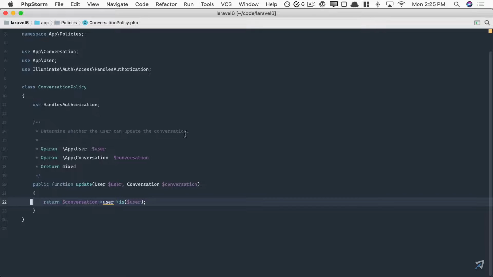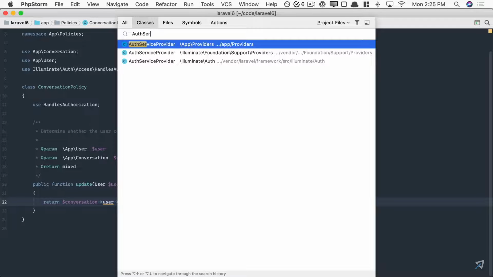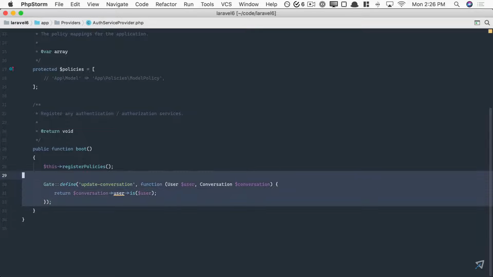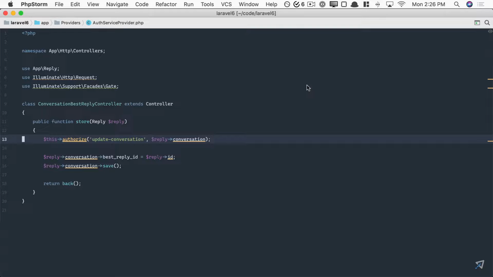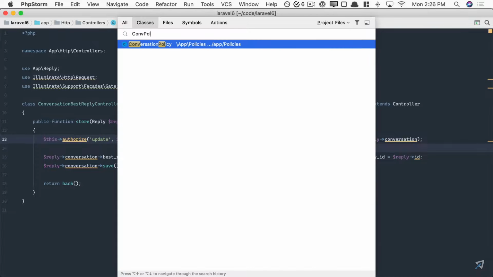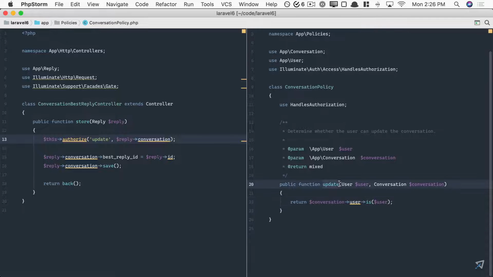Check this out now. I can return to our auth service provider and remove this. We're no longer storing it here. Next, in our main controller, that method name on the policy was called update, right? So now we reference that method name and we pass through the model in question. So again, have a look. Conversation policy. This name here corresponds to this string. We are authorizing an update to the conversation.